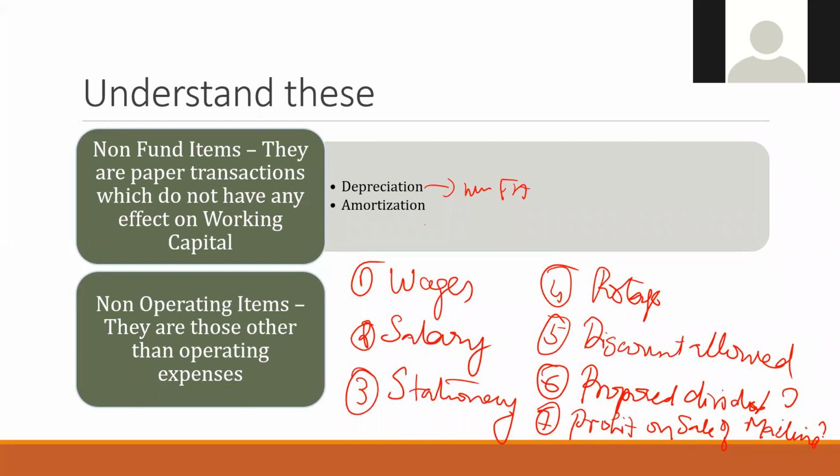Yes, 1, 2, 3, 4, 5: those are items we can logically relate to the production process or manufacturing or whatever it may be.